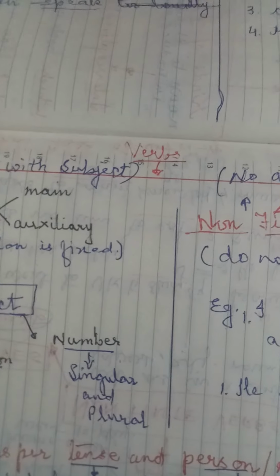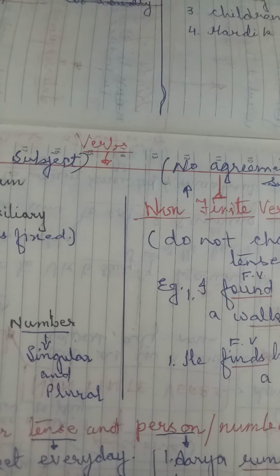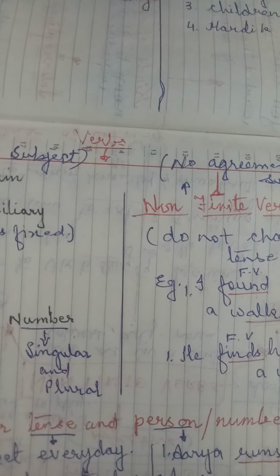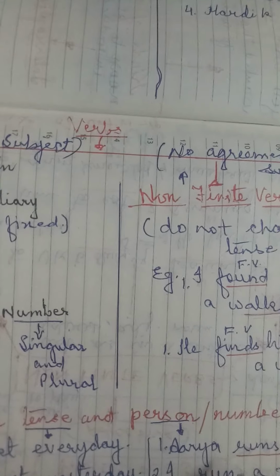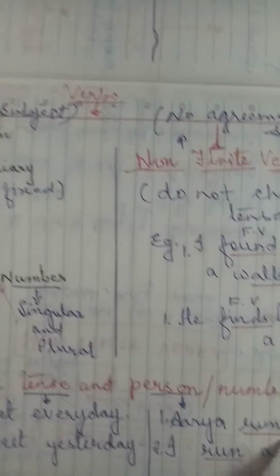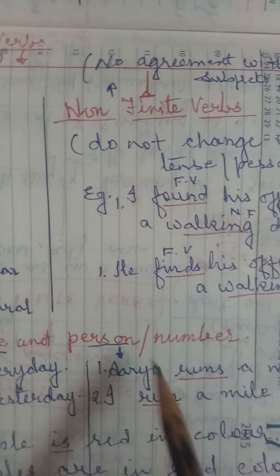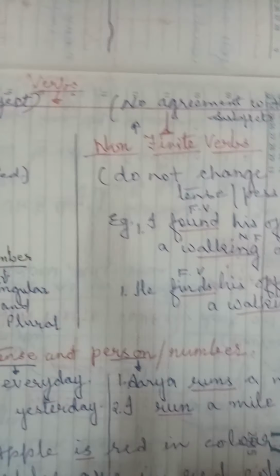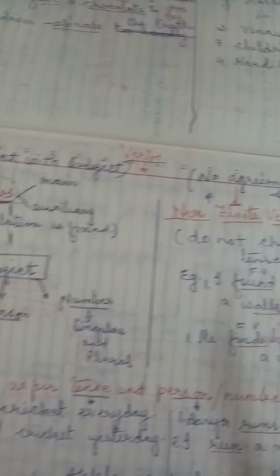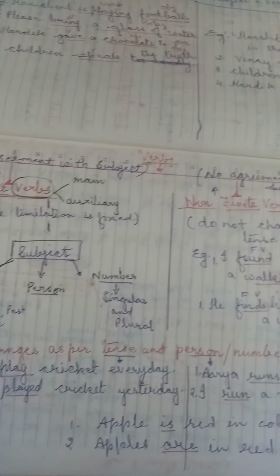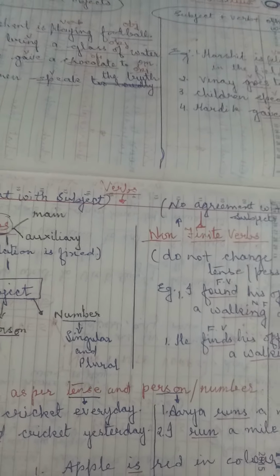Just to make it easier for you, let us see a few more examples. Arya runs a mile daily. So Arya runs. Here Arya is singular, so the verb changes according to the subject, but the non-finite verbs do not change according to the subject.